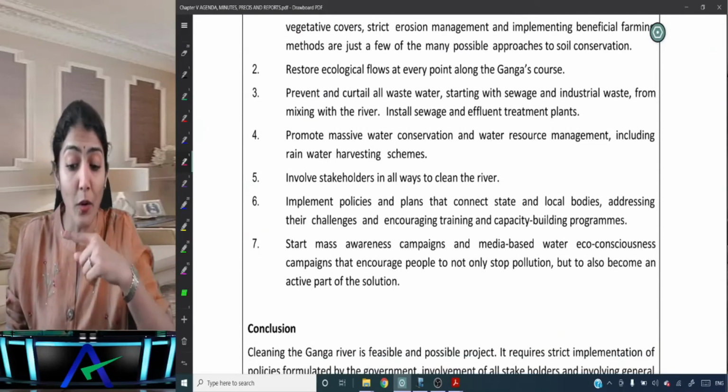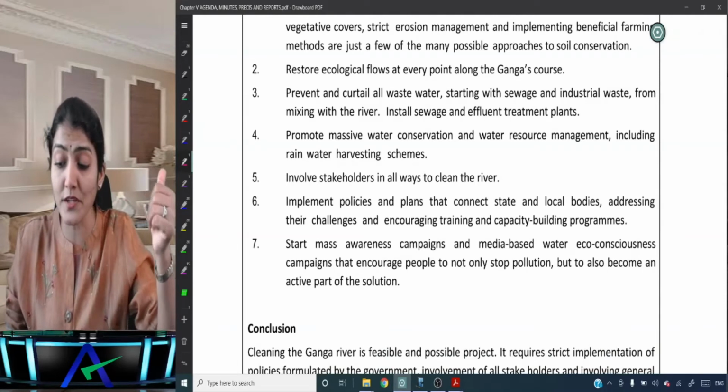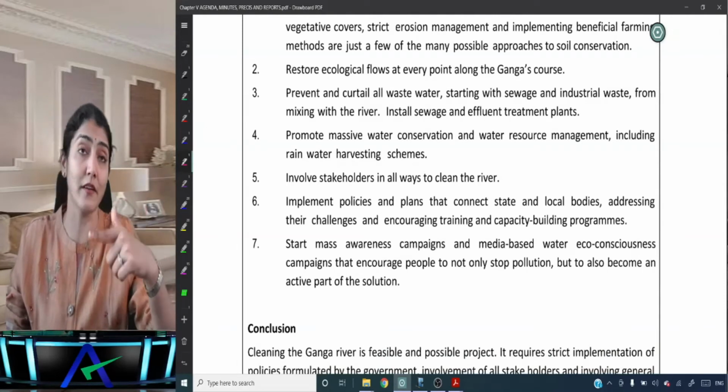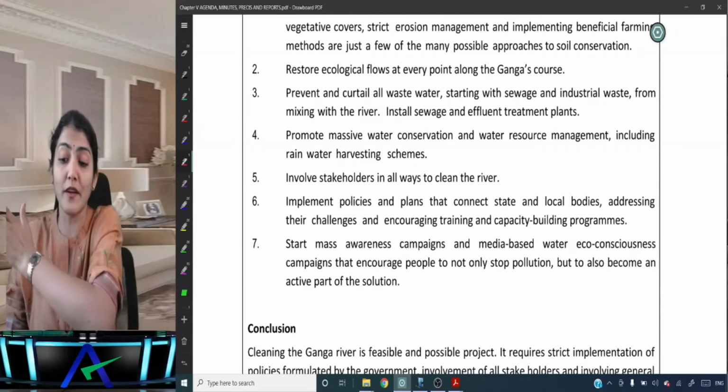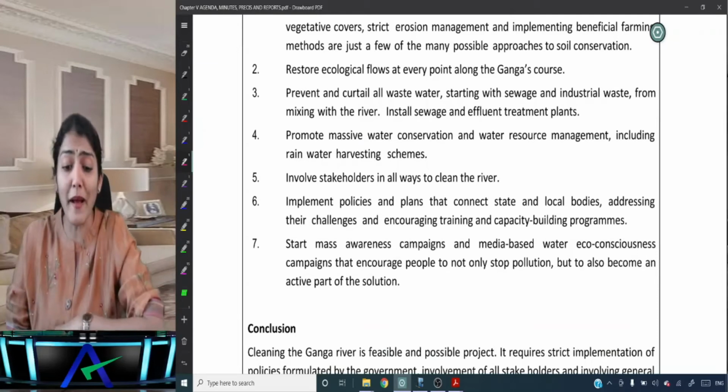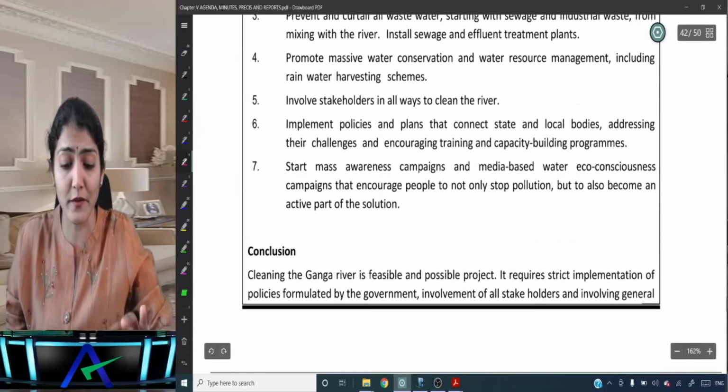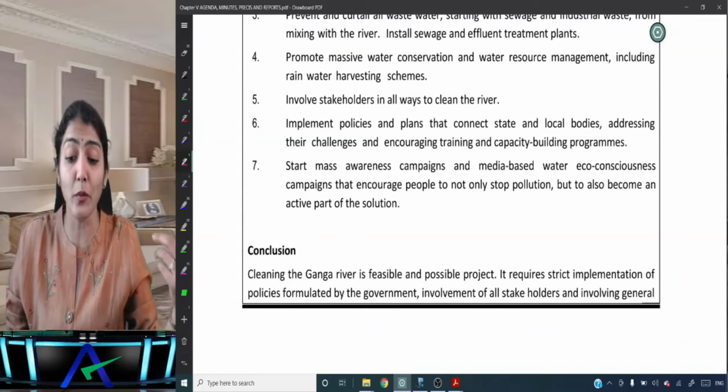Prevent and curtail all wastewater, starting with sewage and industrial waste, from mixing with the river. Install sewage and effluent treatment plants. Promote massive water conservation and water resource management, including rainwater harvesting schemes.